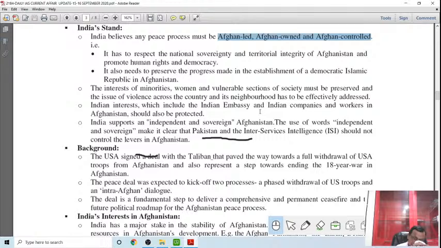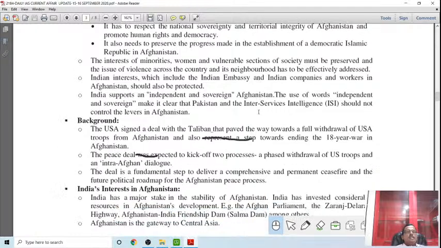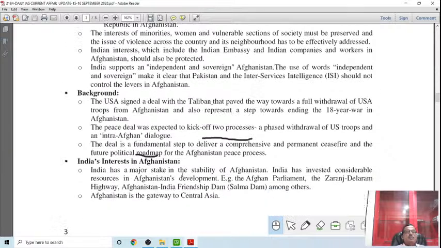Unlike what we have in a neighboring country, Pakistan. Most of the cross-border terror activity in India is promoted by Pakistan. So if Afghanistan joins that, it will be a very unbearable, very difficult situation for India. Since the days of Afghan reconstruction, India has been playing a very commendable role, and the Afghan government, fortunately, is always a pro-Indian establishment and always in very close tune with the Indian government. We have a close rapport. India has a major stake in the stability of Afghanistan.